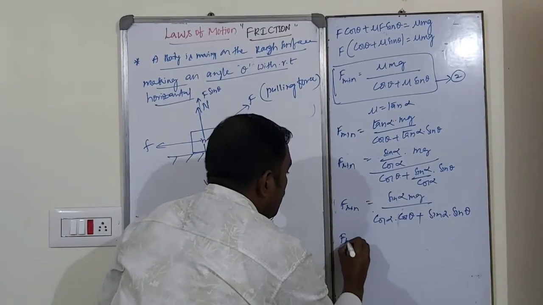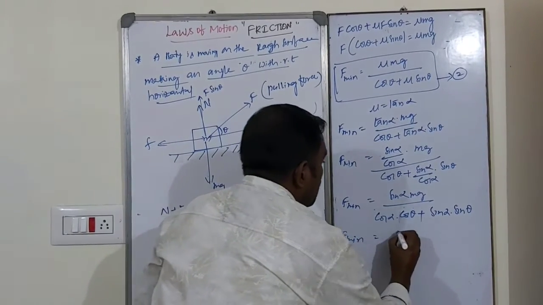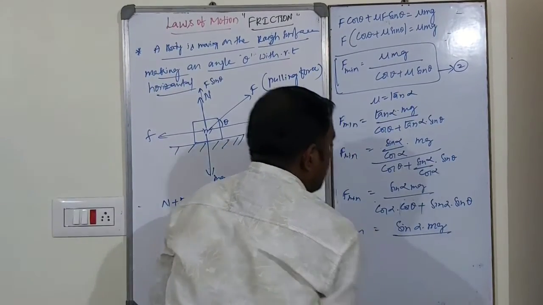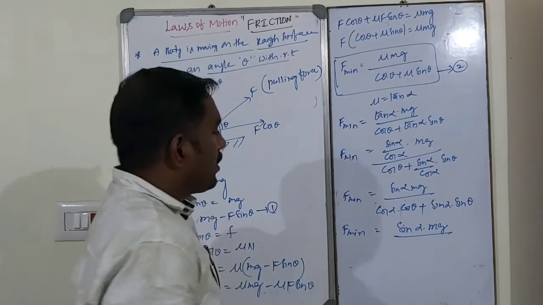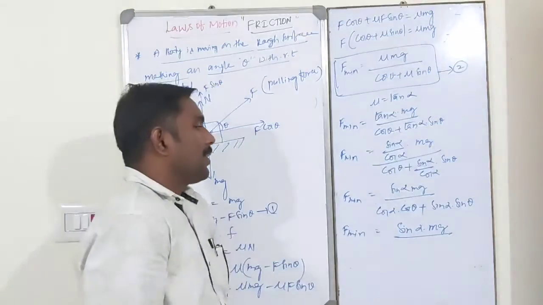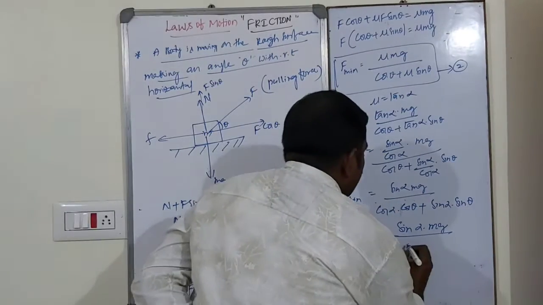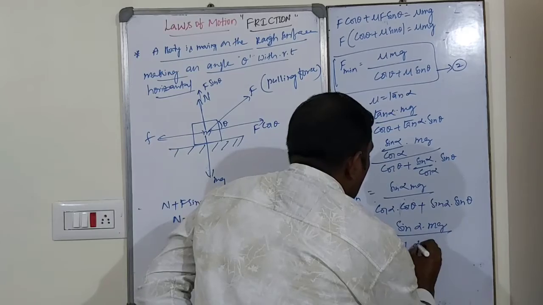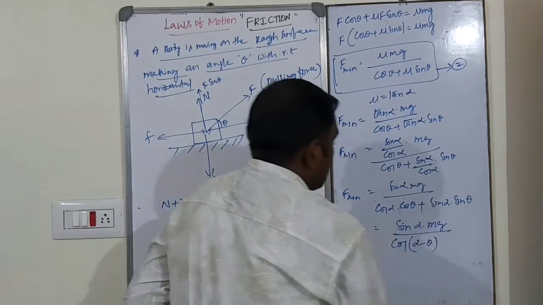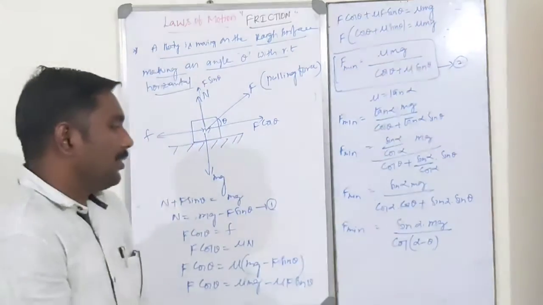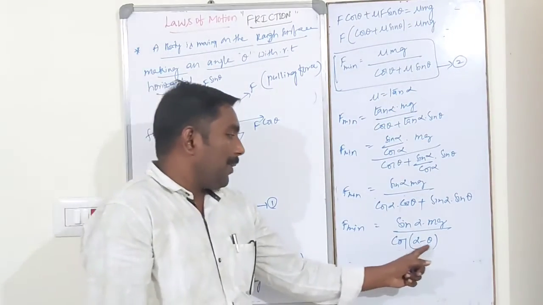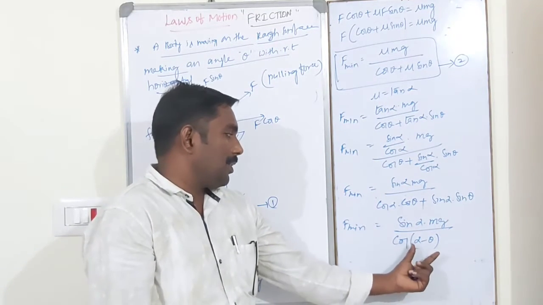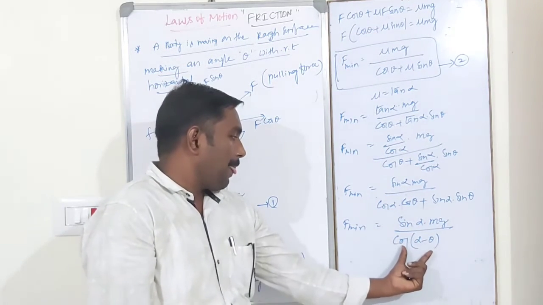So F minima is equal to what? Sin alpha into mg divided by, so cos alpha cos a cos b plus sin a sin b, that is cos of alpha minus theta. So where cos alpha minus theta is equal to 1. There is 1. This is minimum.